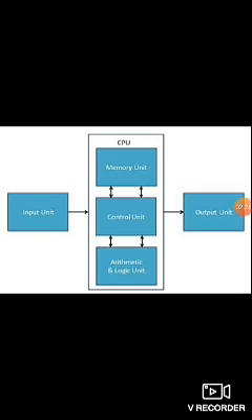The memory unit holds the data that needs to be processed, as well as the data that has already been processed by the CPU. It holds the data because processing requires the data.